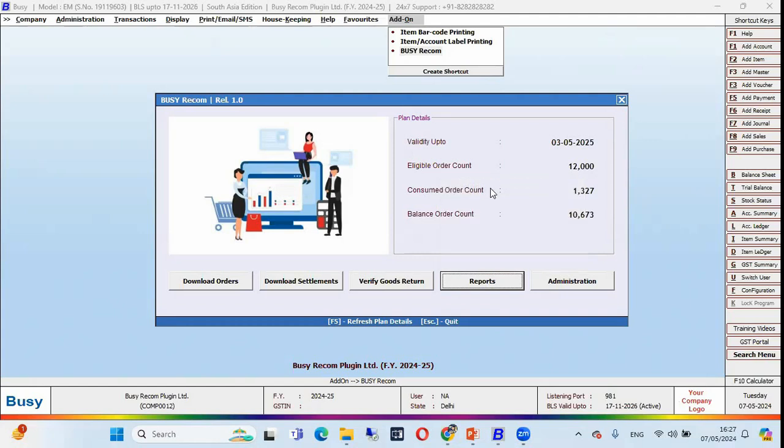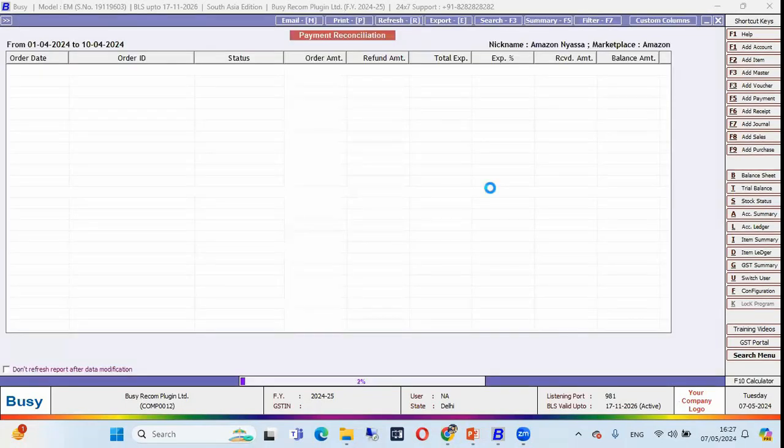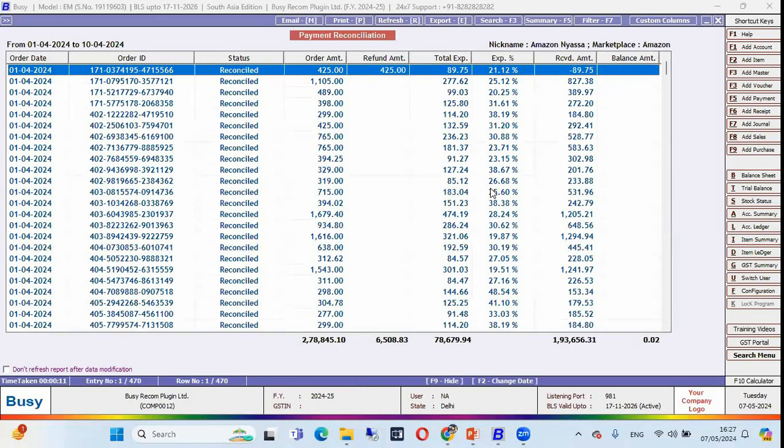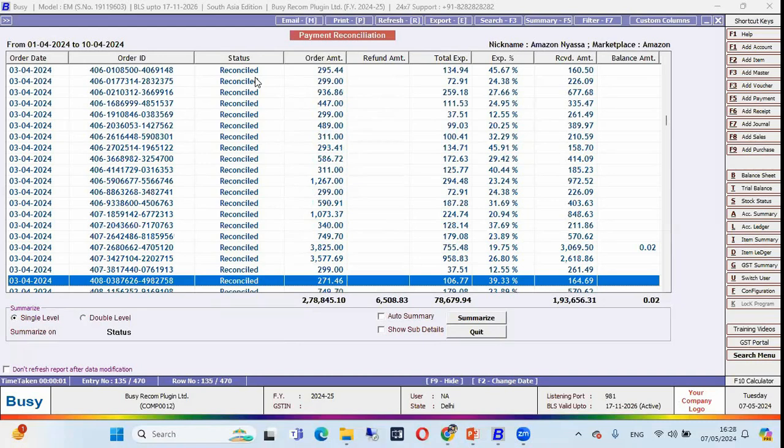Let me show you. Select the marketplace, specify the date range, 1st April to 10th April, and see, the report is opening. In this report, you can reconcile the payment, like the first transaction. You can see this is reconciled. The status is showing Reconciled, which means payment is received against this invoice. So transactions are showing here.